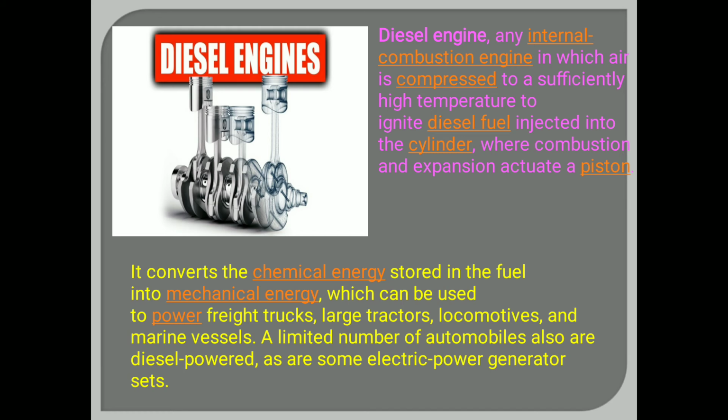So it converts the chemical energy stored in that fuel into mechanical energy, which can be used to power freight trucks, large tractors, locomotives and marine vessels. A limited number of automobiles also are diesel powered, as are some electrical power generator sets. So this is all about the diesel engine.